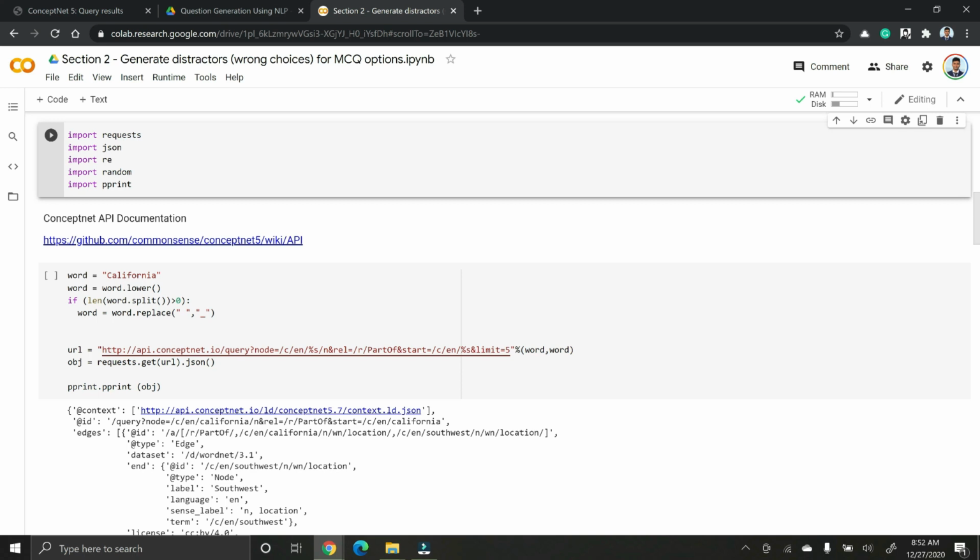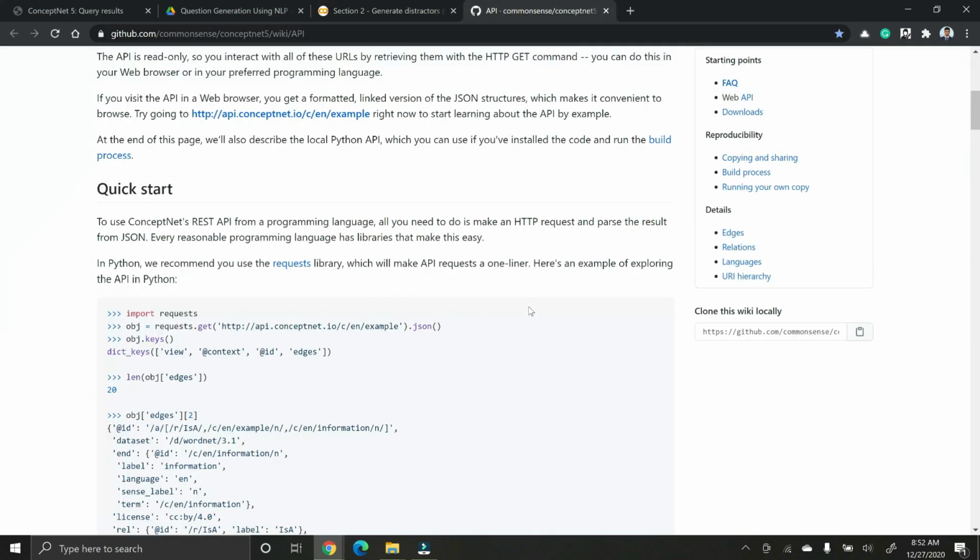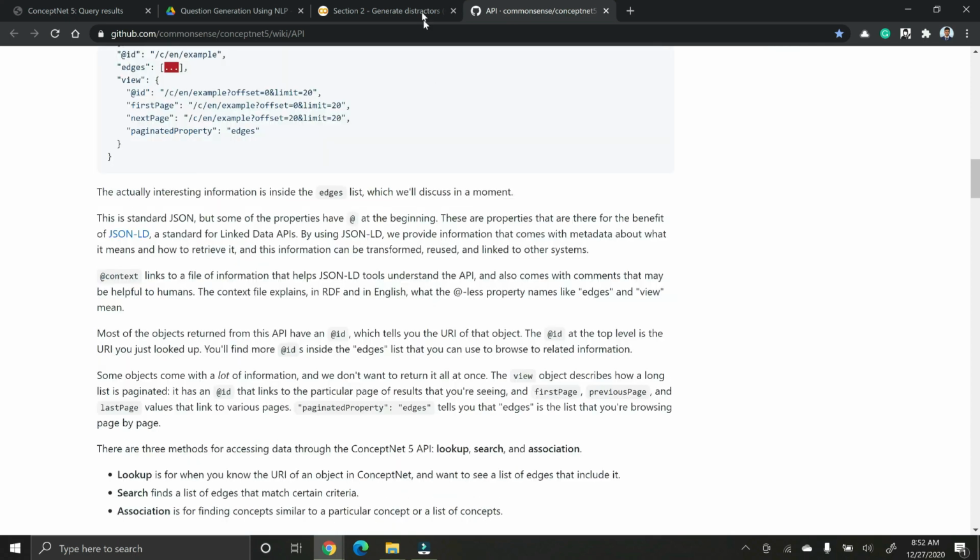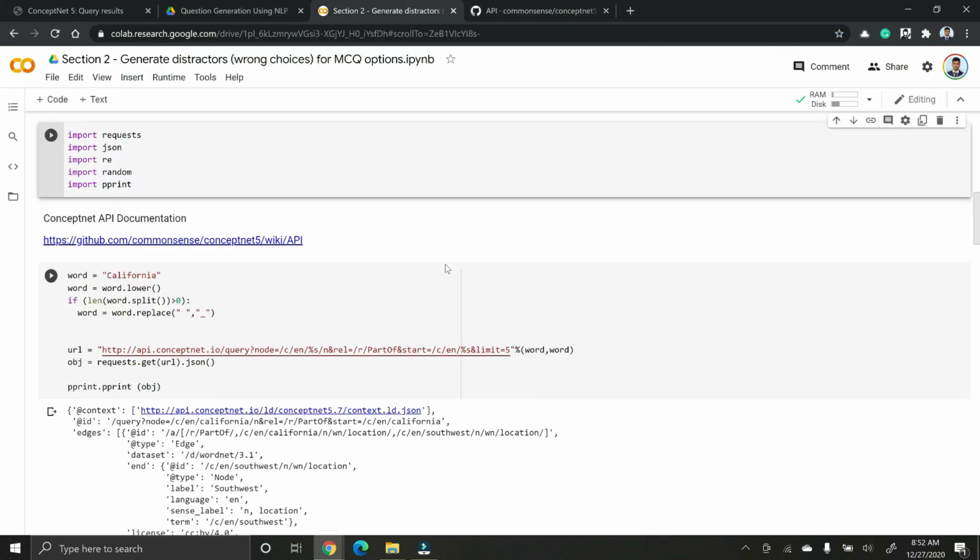And what we are going to do is to use the ConceptNet API. So you can look at the ConceptNet API documentation here. And here we will see how we can call this API and extract what we are looking for.